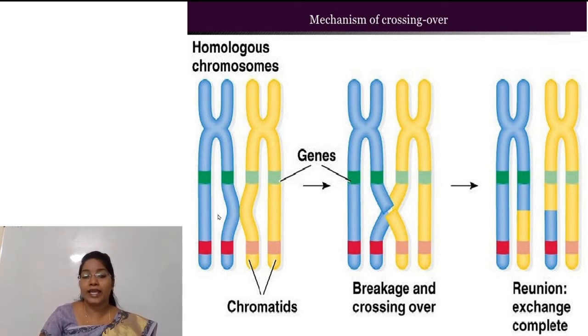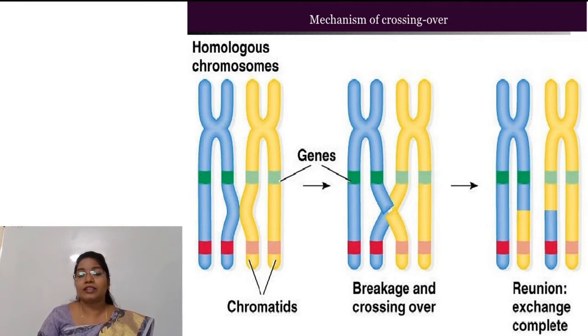Okay. So, there is an X-shaped structure, and in this particular point, there is a breakage and union. So, first of all, there is a breakage at that point. The breakage is done by an enzyme called endonuclease.